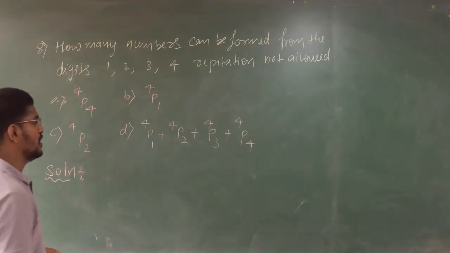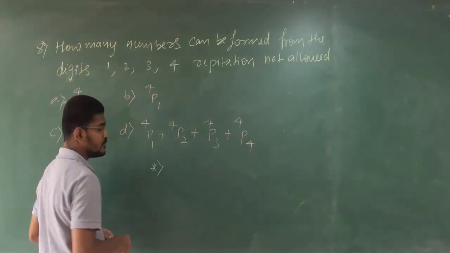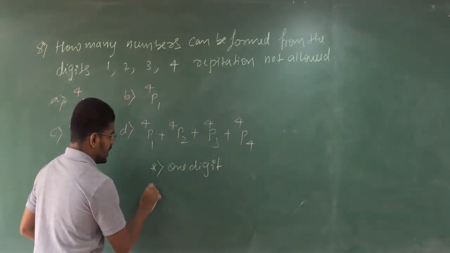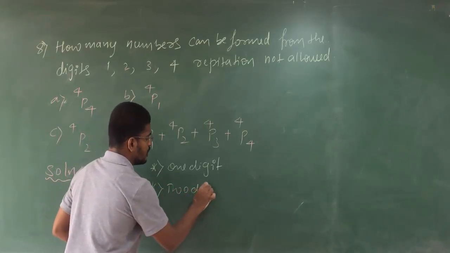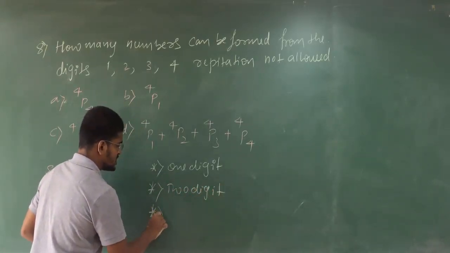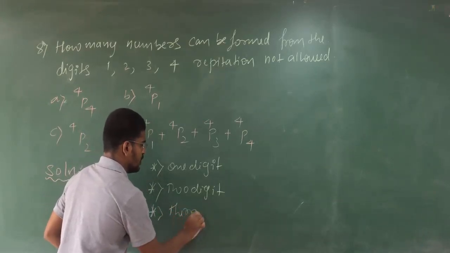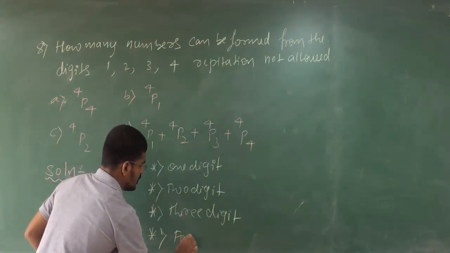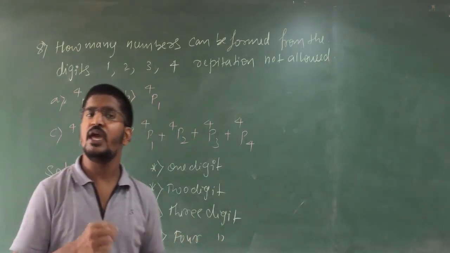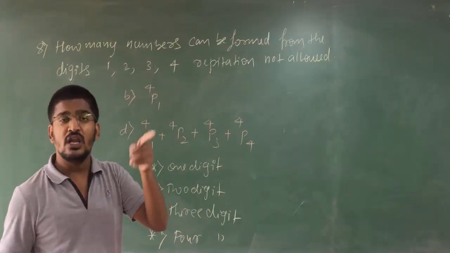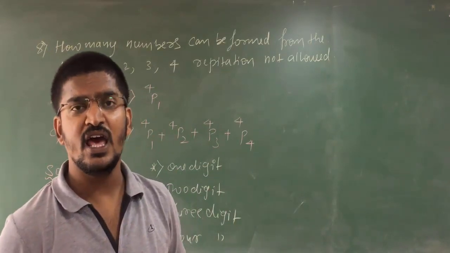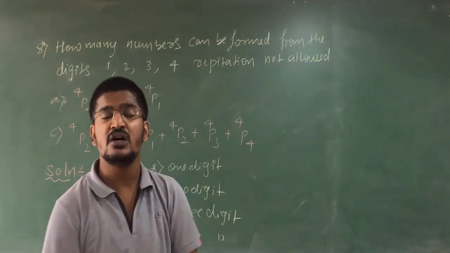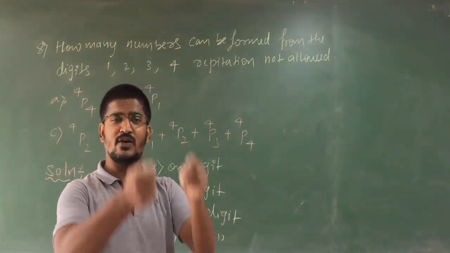Please think once again, because the first one is a 1 digit number. Second one is a 2 digit number. Third one is a 3 digit number. And the fourth one is a 4 digit number. You can make all of these, because they are not restricting you to only a certain number of digits. What are they asking? They have given 4 digits, and ask how many numbers you can make. They are not telling that you have to make only a 4 digit number.